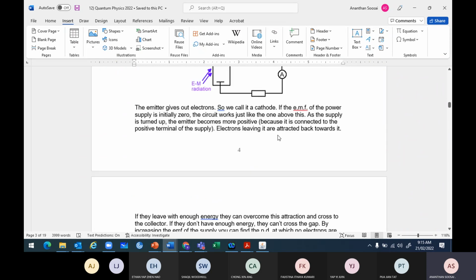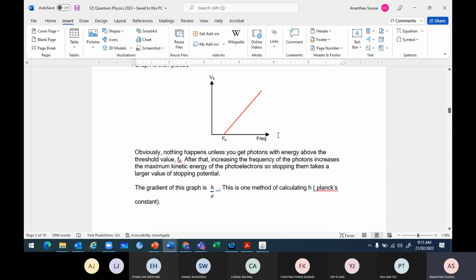So this formula, this outcome, is proven. This graph will also be very important. You have to predict the gradient and the y-intercept by using Einstein's formula, hf equals work function plus kinetic energy. Most of the time they will change the axes: frequency versus stopping potential, frequency versus kinetic energy.